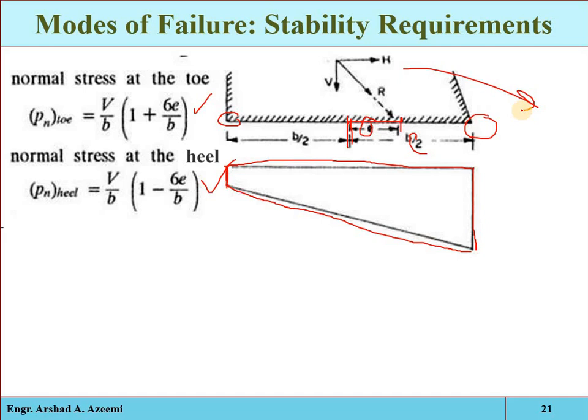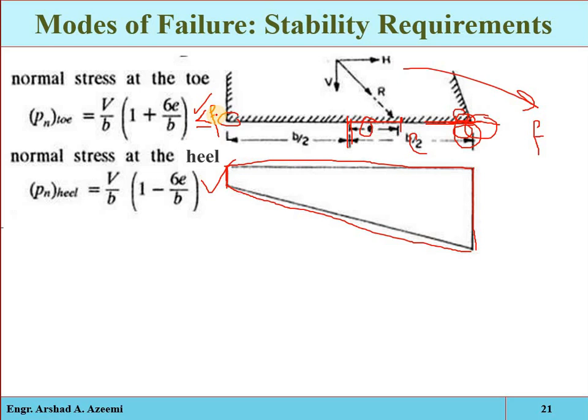Now the point is, see, the maximum stresses occur at the toe point. So now the material from which this section is constructed, the foundation material or the base material from which this portion is constructed, suppose the allowable compressive stress of that area is F. Now the compressive stress produced at this point must be less than or equal to the allowable compressive stress of the material at that point.